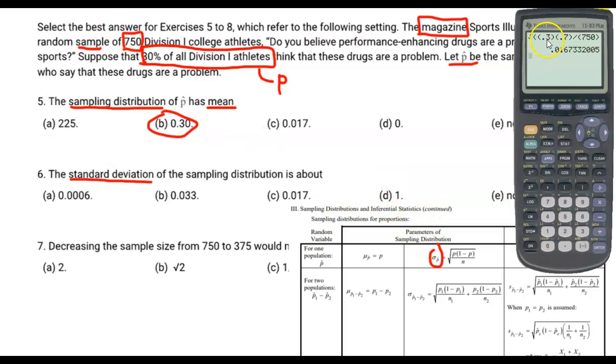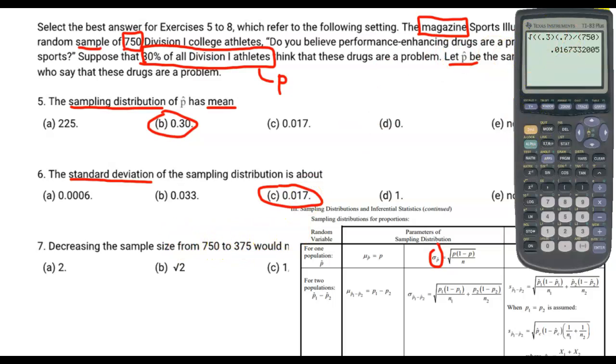And here it is. I have 0.3, which is our p value. I shouldn't say p-value, I should say the value of the parameter p. And then 0.7, which is 1 minus p. That's obviously 1 minus 0.3. Divided by 750, that's our n value, our sample size. So I get 0.0167. None of these answers are exactly that, but 0.0167 rounds to 0.017. There we go.